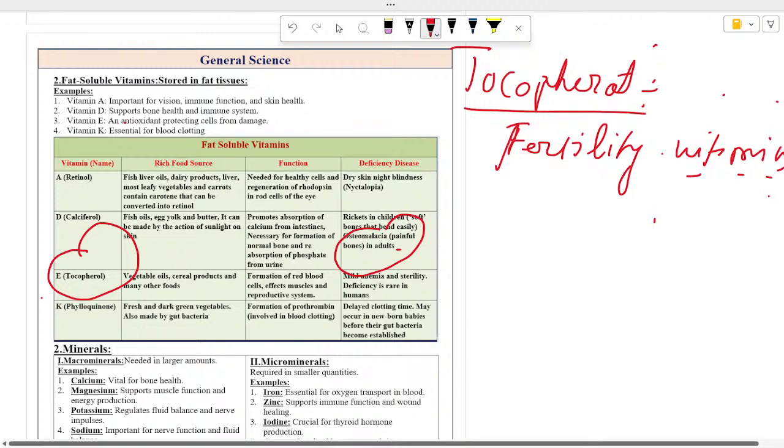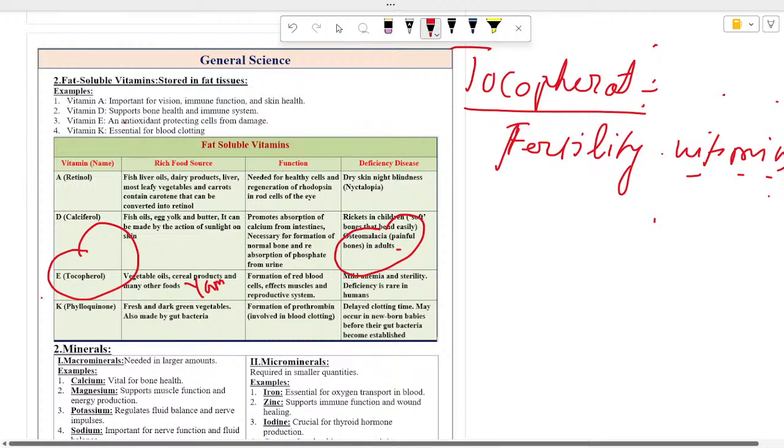These vitamins, deficiency of these leads to sterility. Okay, so rich food sources of vitamin E are vegetable oils, cereal products, and many products like, for example, it's not given here, like yam. Okay, yam, colocasia. Colocasia is a rich source of tocopherol.